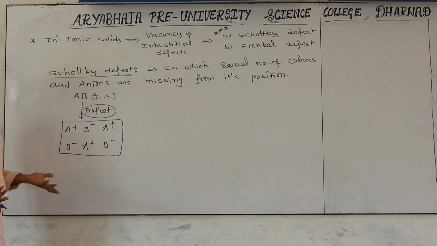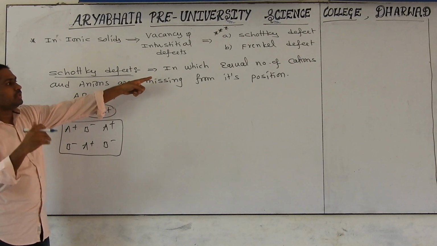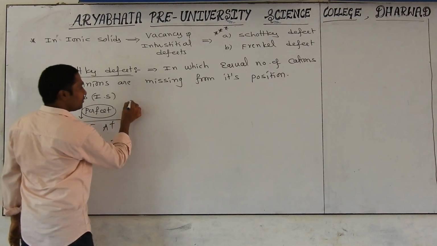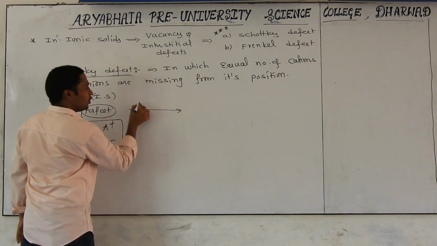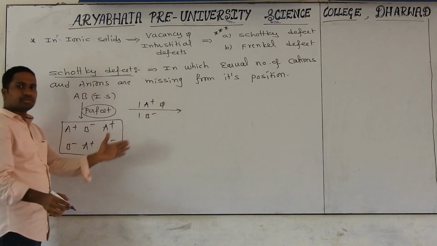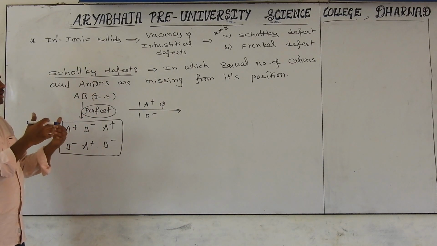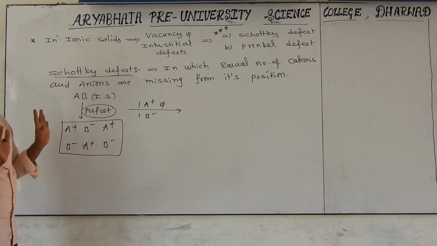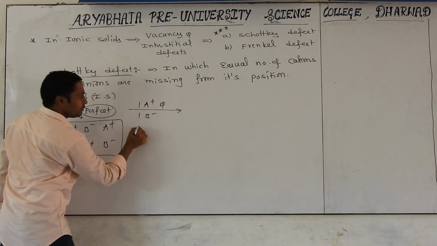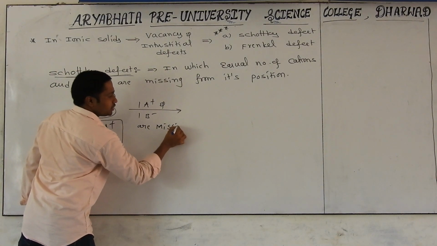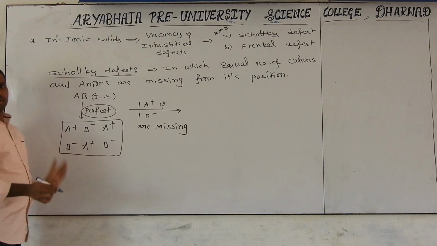But due to some reason, an equal number of cations and anions go missing. For example, from this crystalline solid, one A plus and one B minus. Because if you remove n number of A plus particles, you must remove n number of B minus particles, but it should be equal. So one A plus and one B minus are missing from their positions. Then the defect is called a Schottky defect.